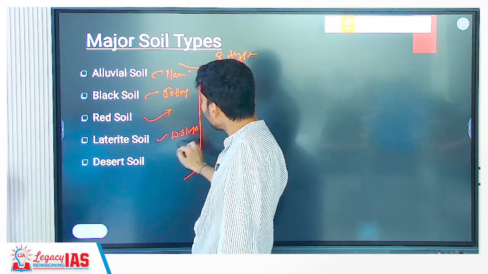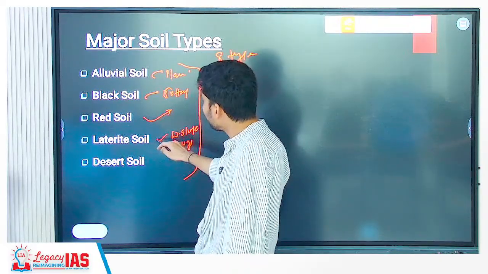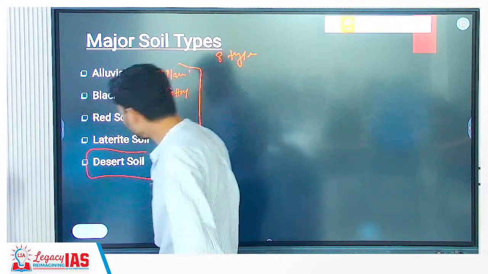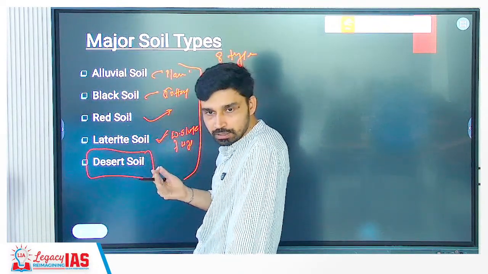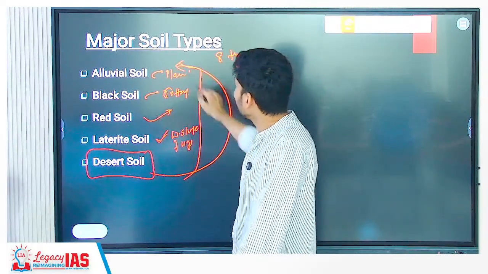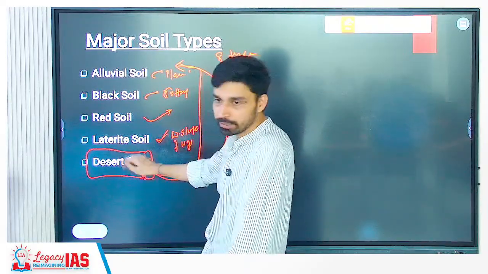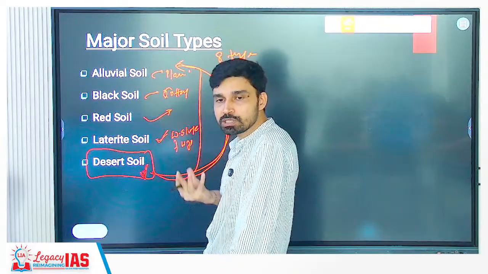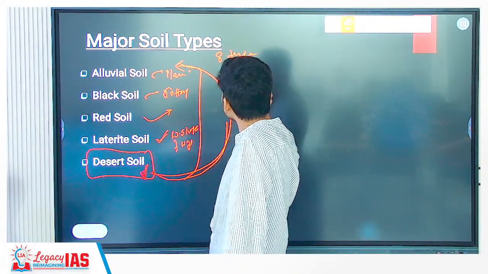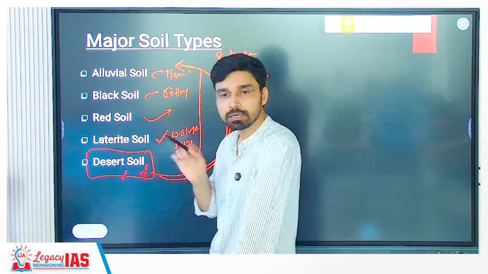Western slope of the Western Ghats, okay, because they develop in areas where you have high temperature, heavy rainfall, alternate dry and wet periods. Where would you find desert soil? In Rajasthan, okay, sandy regions. I remember I told you that if you want to bring more and more soil under cultivation, which is the best or most suitable candidate? Desert soil, because they are just missing water. If you develop canal irrigation, if you develop irrigation projects here like the Indira Gandhi Canal we have constructed, you can bring these areas also under cultivation as such.